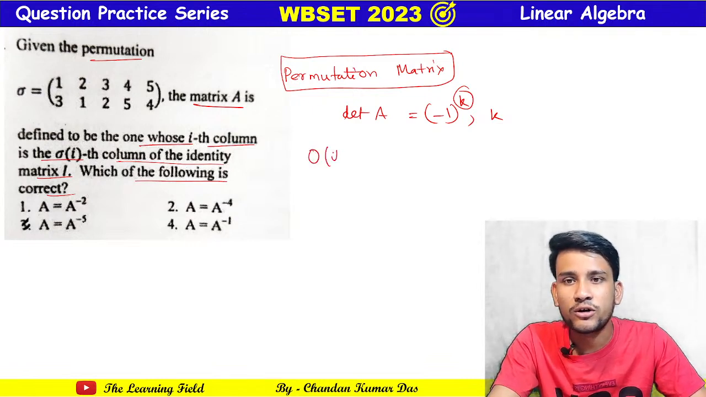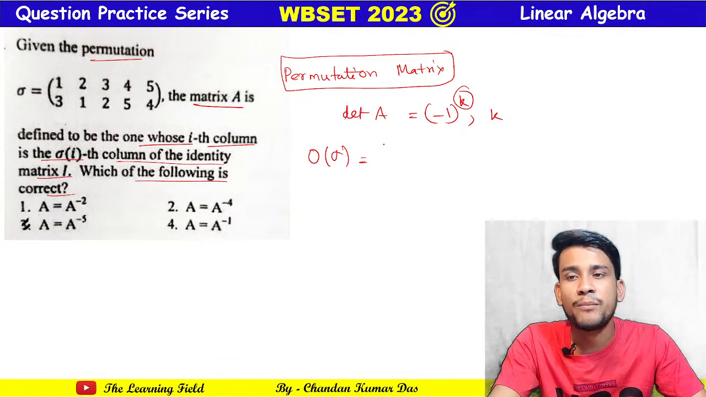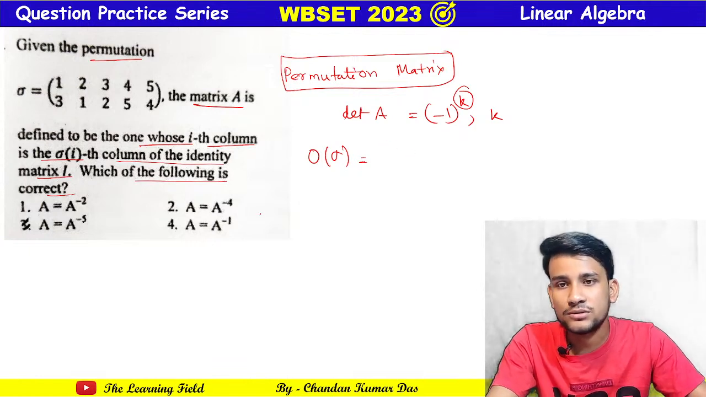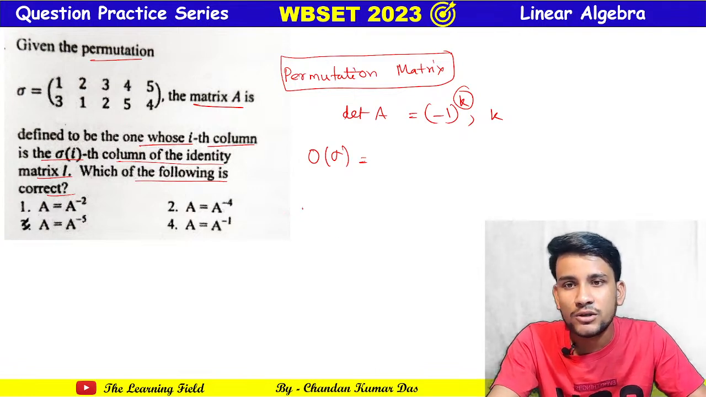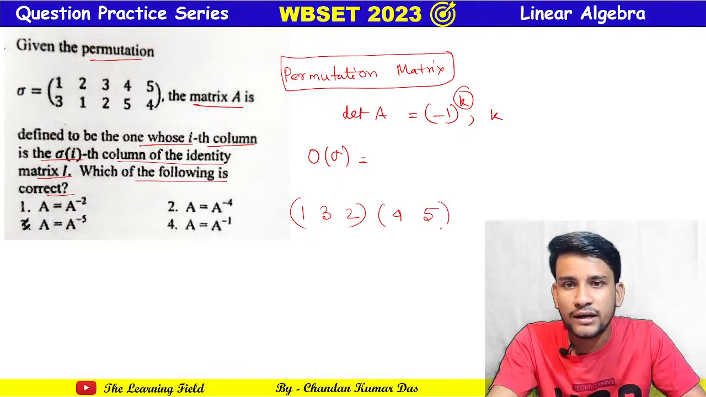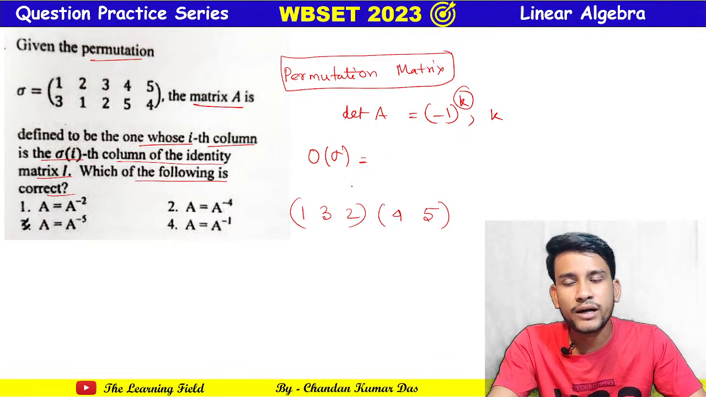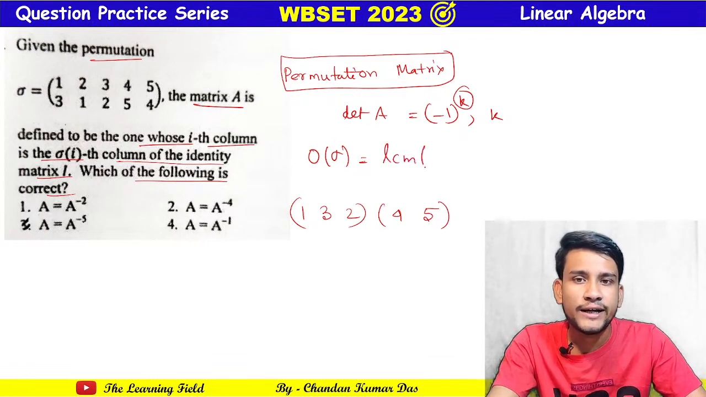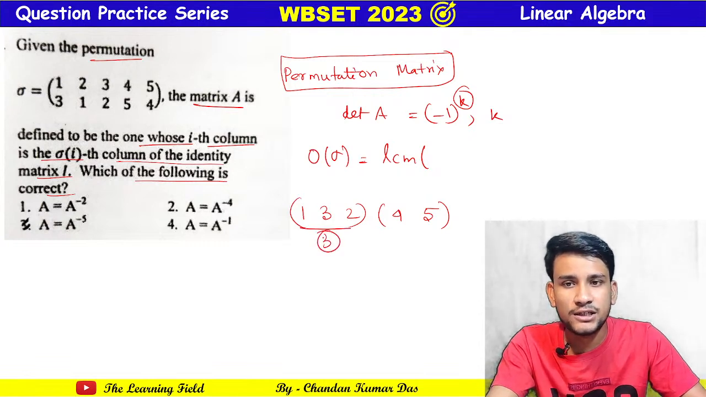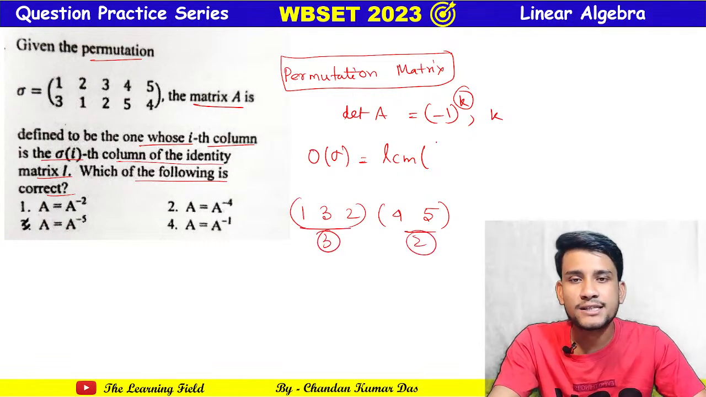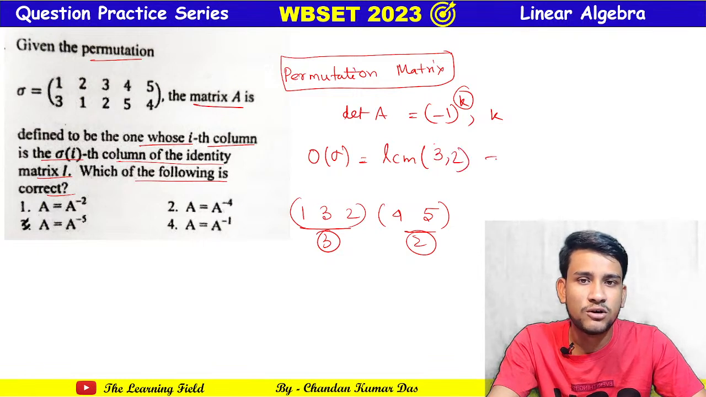So the order of the permutation is equal to the number of cycles. Here we can write this permutation in cyclic form. So 1, 3 and 2 is one cycle, and the second cycle is 4 and 5. Now how can we find the order of sigma? We can find the LCM of the cycle lengths. This is length 3 and this is length 2. So the LCM of 3 and 2 is the order of the permutation, equal to 6.